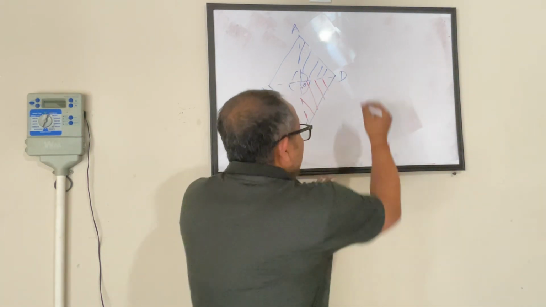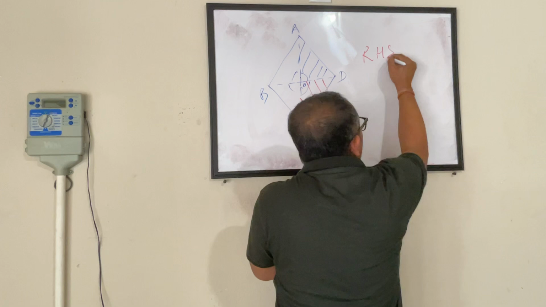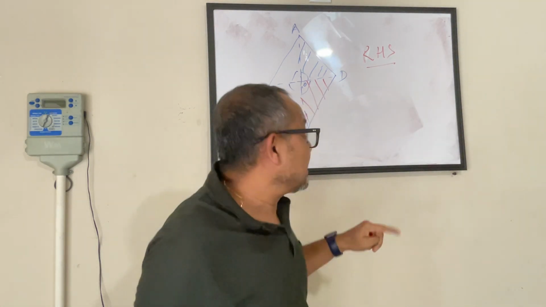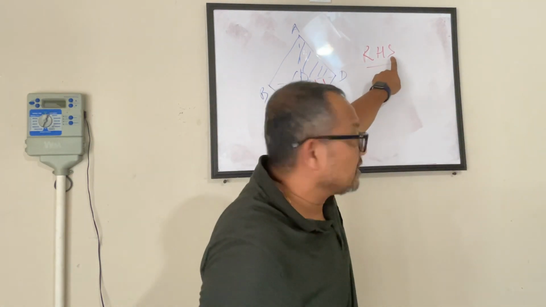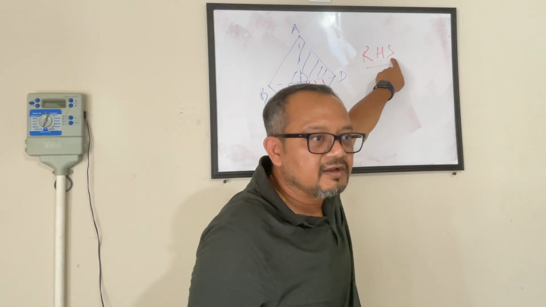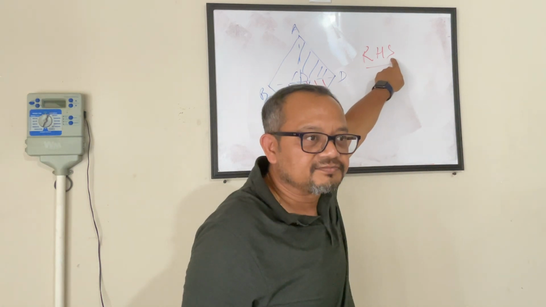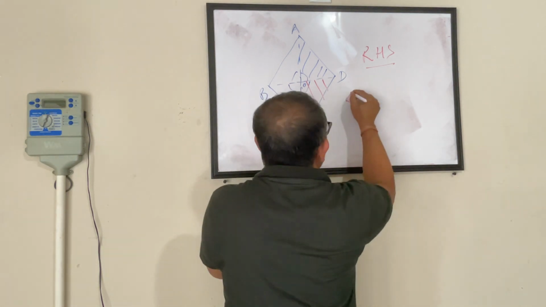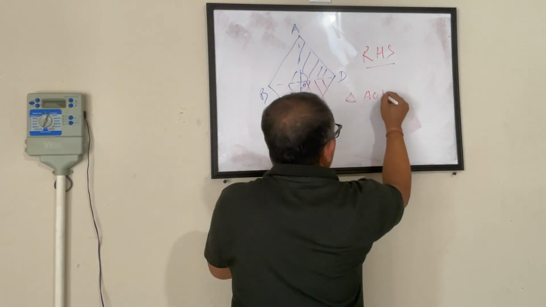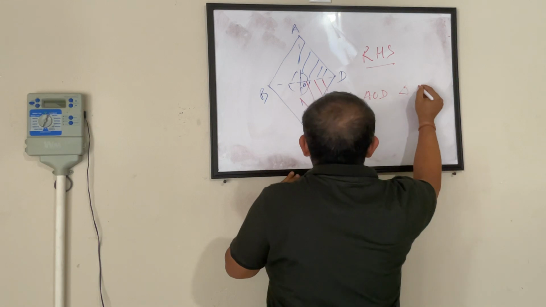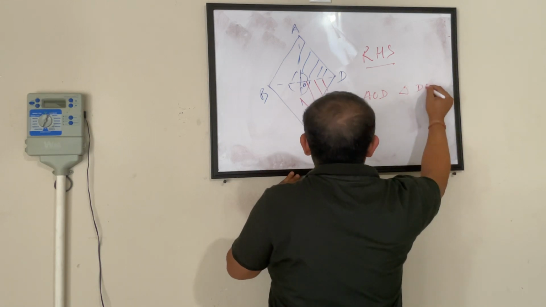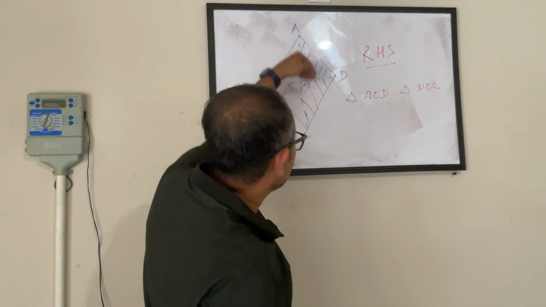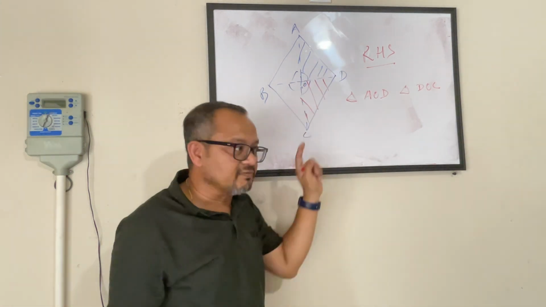Why? Because my theorem for congruence says in a right angle triangle, if my hypotenuse is same and one of the side is same, then they are congruent. Here, between these two triangles, I am talking about triangle AOD and triangle DOC. This triangle, meaning the blue one and the red one.